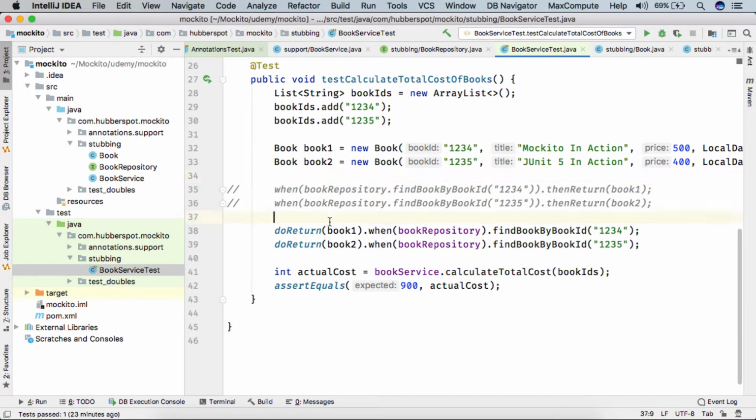Hello everyone. So friends, in our previous lecture we saw how we can perform stubbing using when along with then return and do return along with when. And also, friends, we saw that in the first approach when we used when, inside this when method we provided bookRepository.findBookByBookId method with an argument. But when we used doReturn, inside when we simply provided the mock object and we actually called the method on whatever was written from the when. So friends, this is the slight difference between the two approaches.